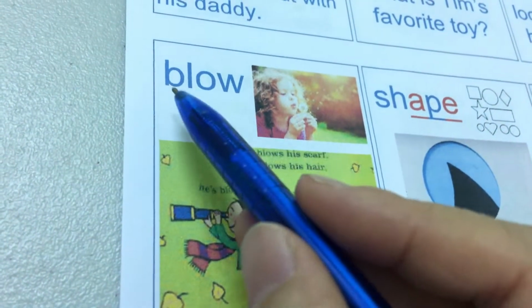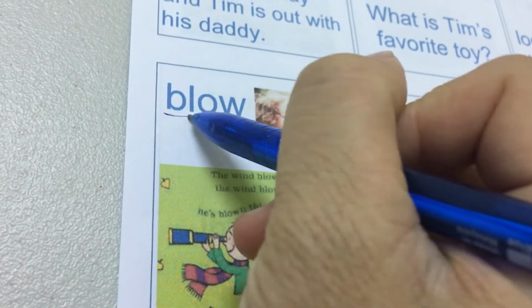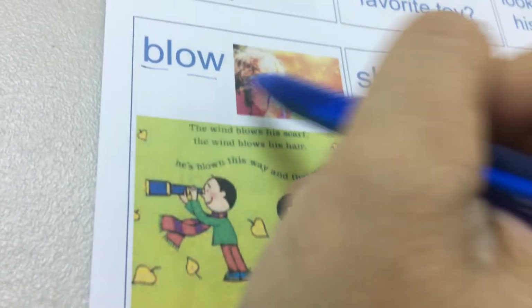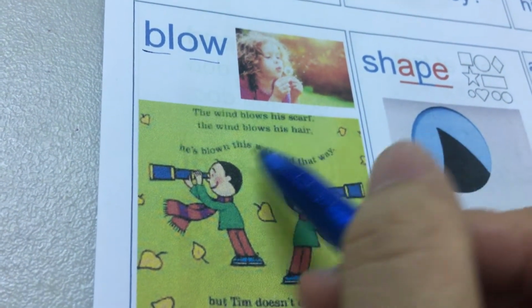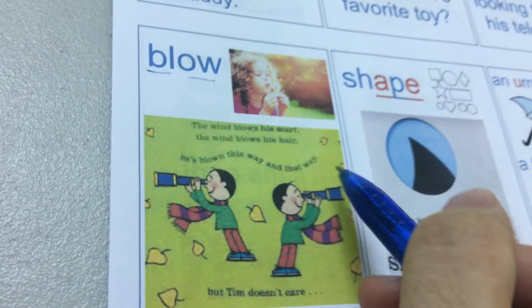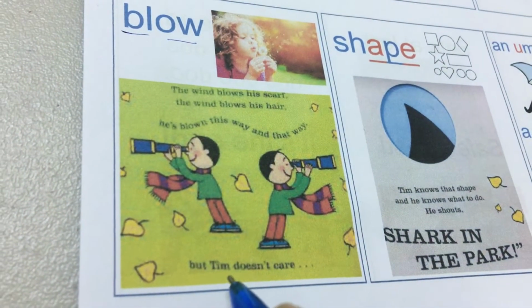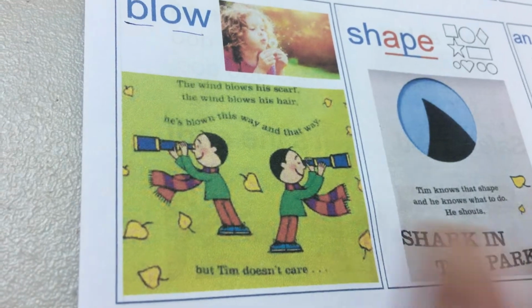好，吹 blow. Blow. The wind blows his scarf. The wind blows his hair. He's blown this way and that way, but Tim doesn't care.